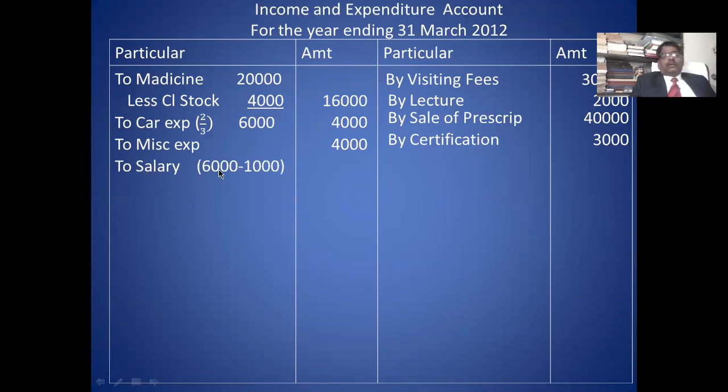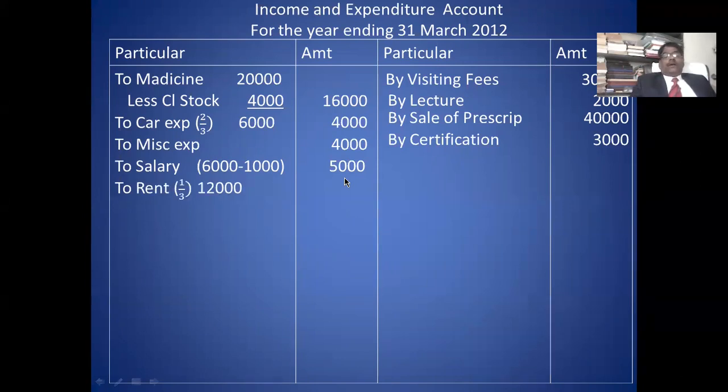Salary, total 6,000 salary is there. Out of total salary, 2,000 is paid to one person. Out of 2,000, 50%. Remember very carefully. Salary 6,000. Out of 6,000, 2,000 is paid to a person. That person devotes 50% of time to household. So 50% of 2,000 is 1,000. 1,000 is not related to profession. So 6,000 minus 1,000, 5,000 related to profession.